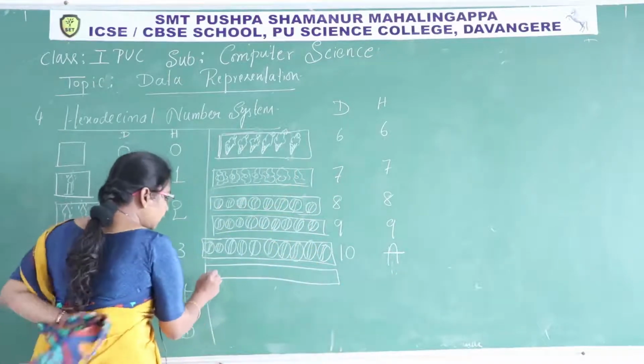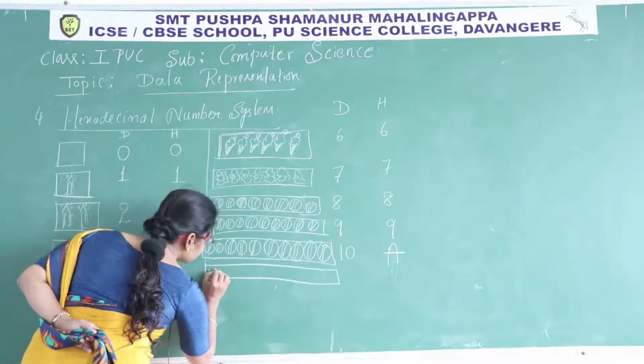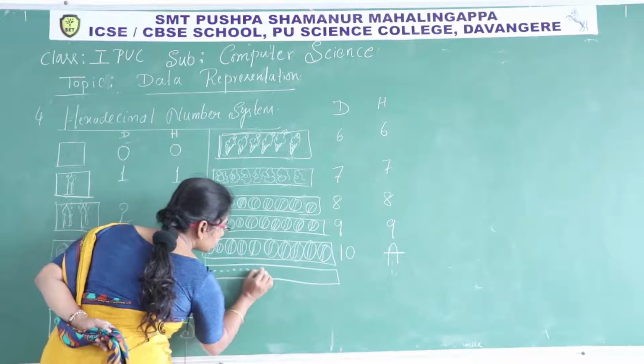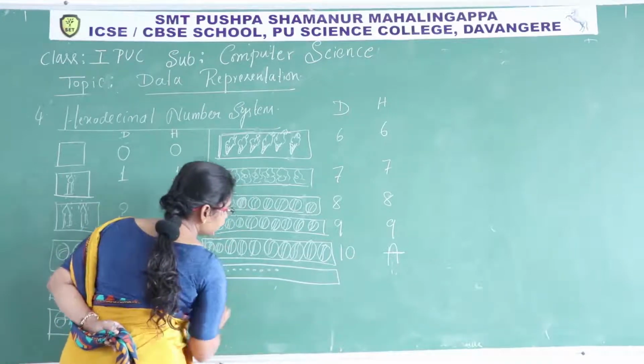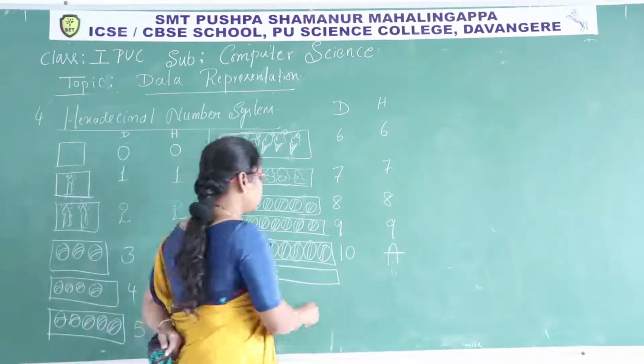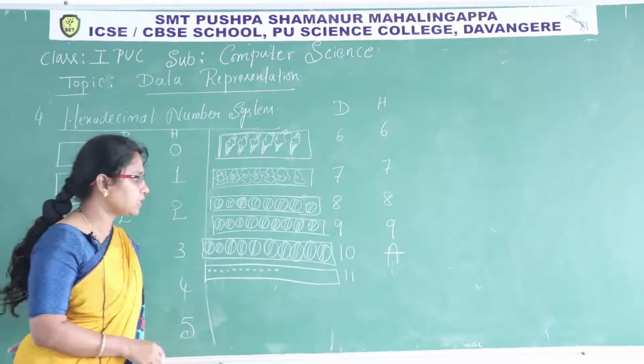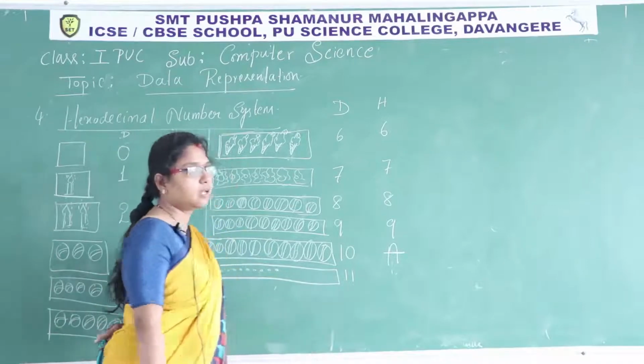Now I will consider 11 dots here. 1, 2, 3, 4, 5, 6, 7, 8, 9, 10, 11. There are 11 dots. So 11 is represented as 1, 1 in the decimal number system. The face value is 1, 1.